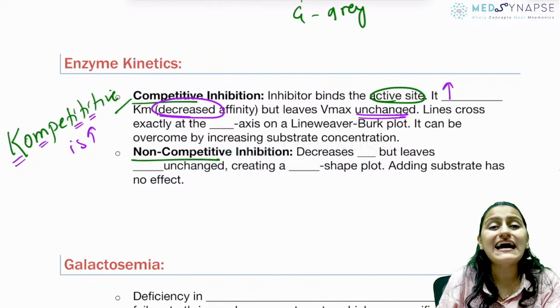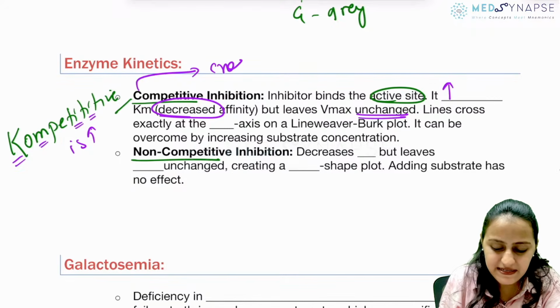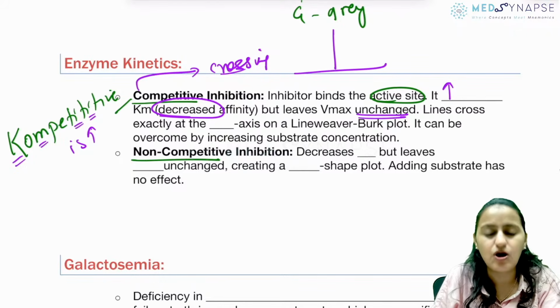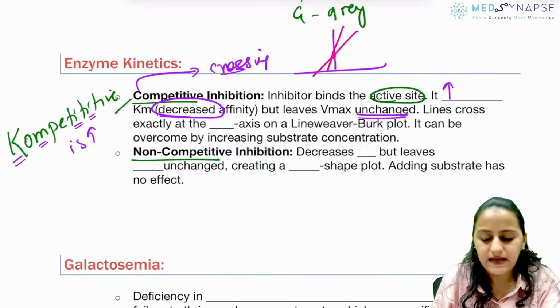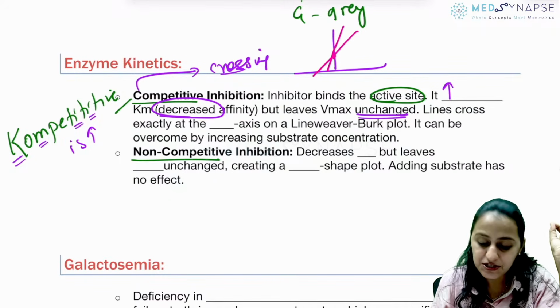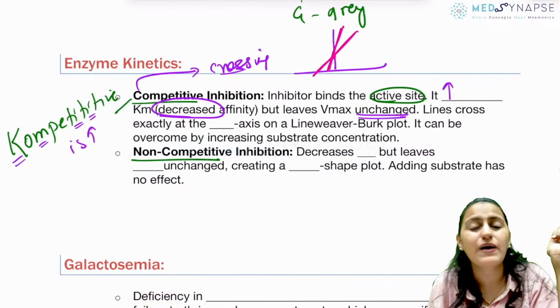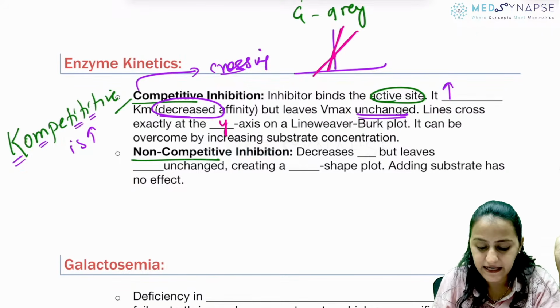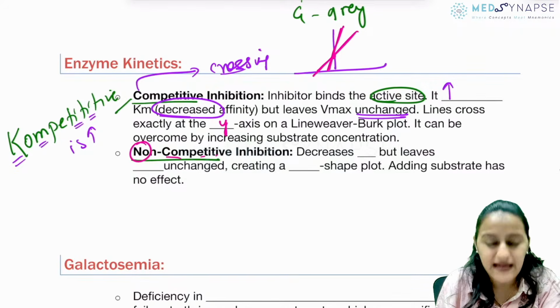When you have the Lineweaver-Burk plot, what do you have in competitive inhibition? Remember, C for C. Crossing line is what you would see in competitive inhibition. So you would have the crossing line in competitive inhibition. They are crossing at what axis? Are the lines crossing on the y-axis or x-axis? It is the y-axis.